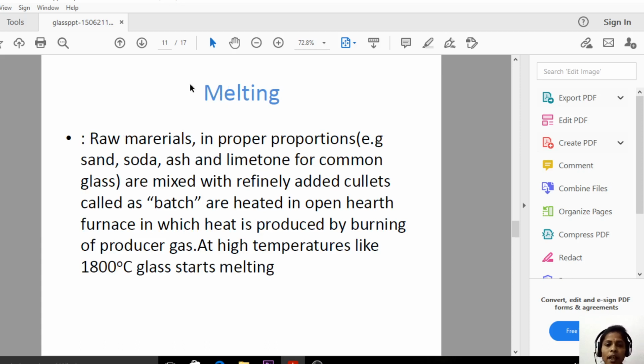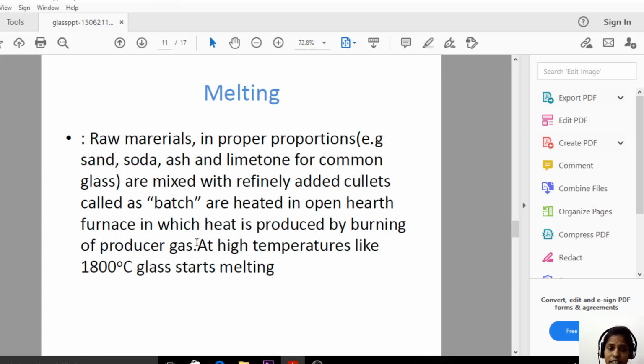Melting. Initially, raw materials in proper proportions. Those raw materials are sand, soda ash and limestone for common glass. These are generally used as the raw materials in all the common glasses. These raw materials are mixed with refinely added cullets, called the batch, and are heated in an open hearth furnace in which heat is produced by burning of producer gas.